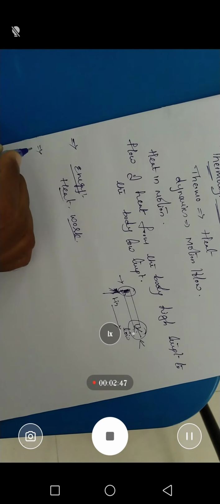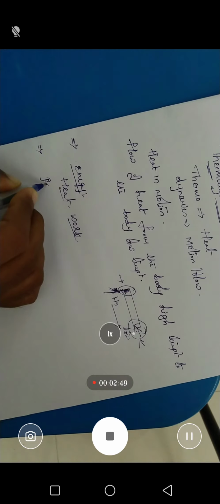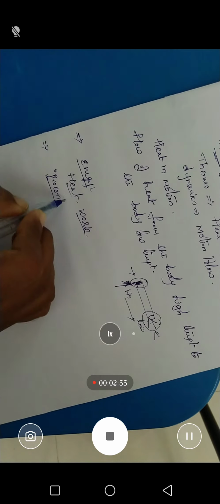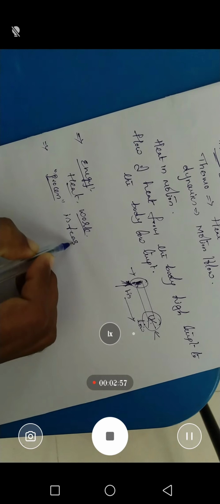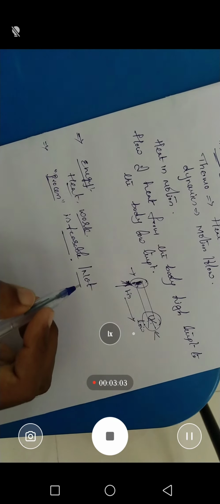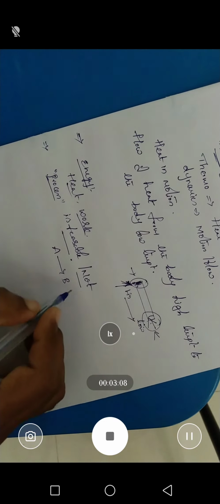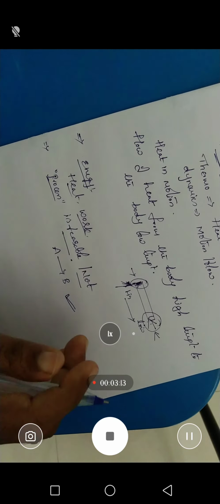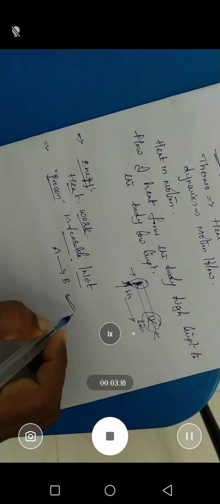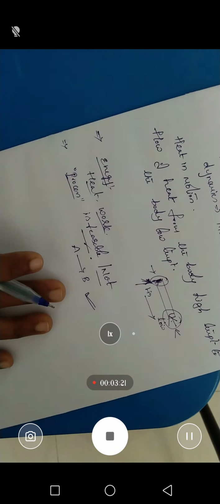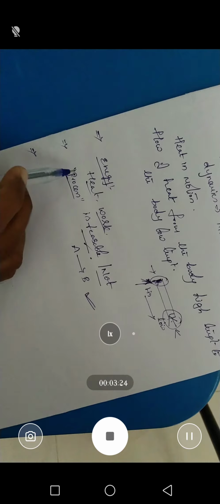And secondly, we are going to discuss whether a process is feasible or not. In chemistry we call a process a reaction. That means if we take a reaction A gives rise to B, we will discuss in this topic whether this reaction is possible or not. That is called feasibility. So we are going to discuss the feasibility of reactions. That is the second part.